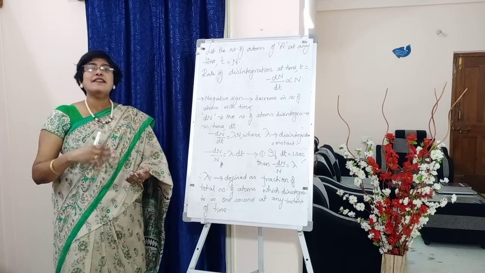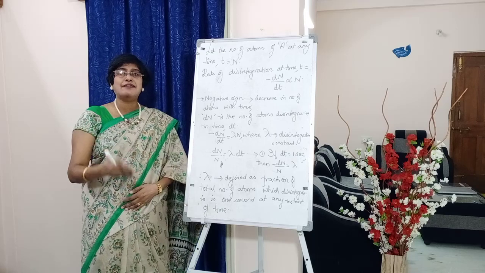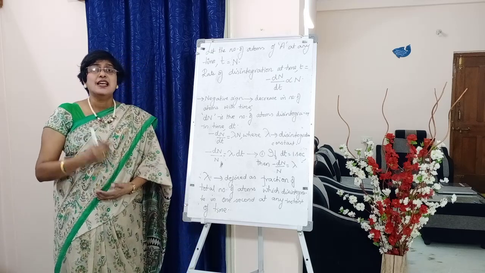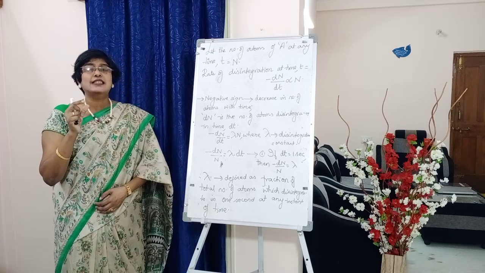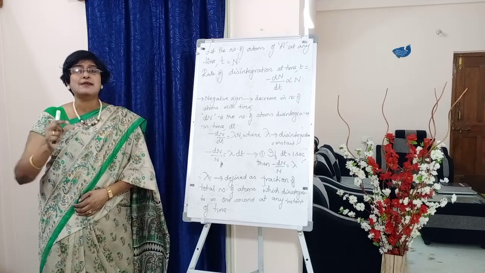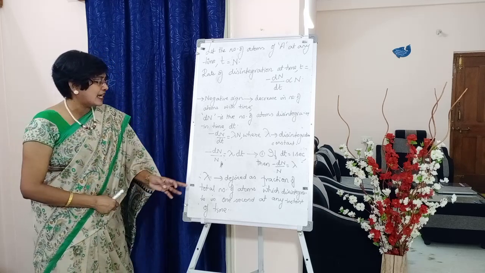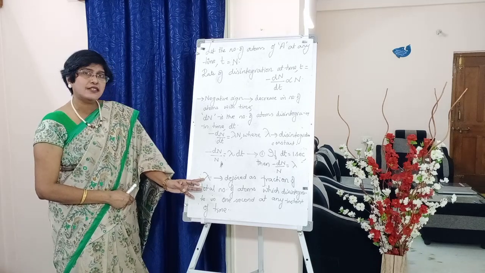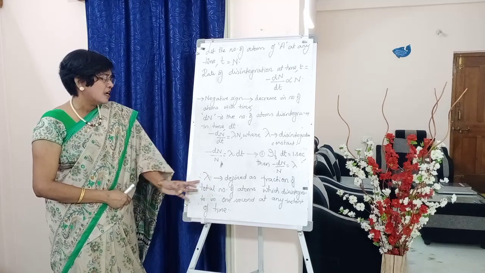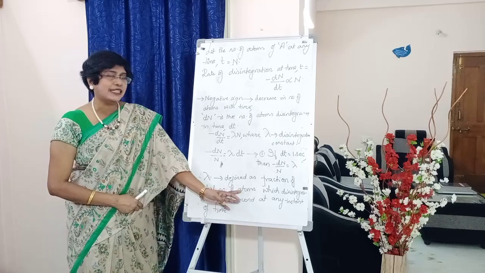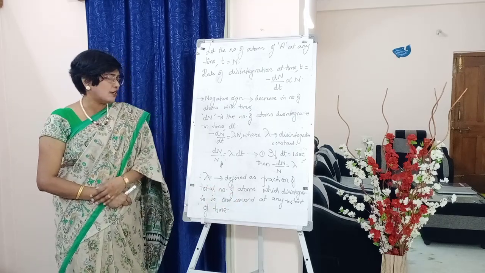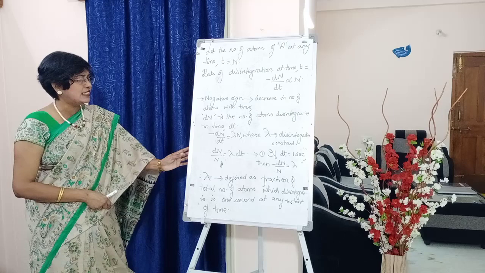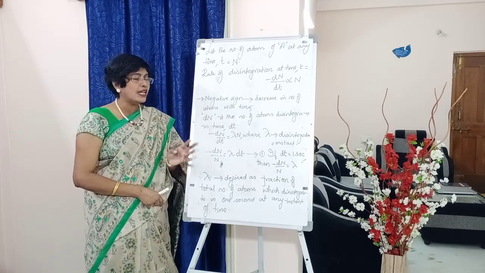So whether it is after 10 minutes, 15 minutes or 20 minutes, the fraction of total number of atoms disintegrating within 1 second is called the decay constant, which is lambda.